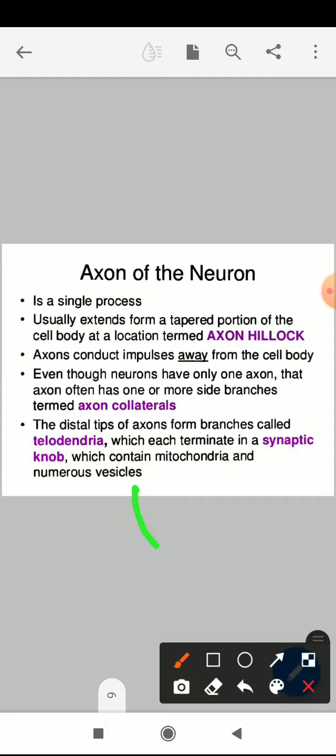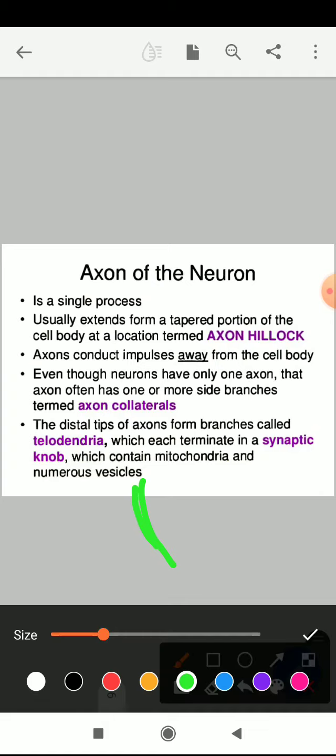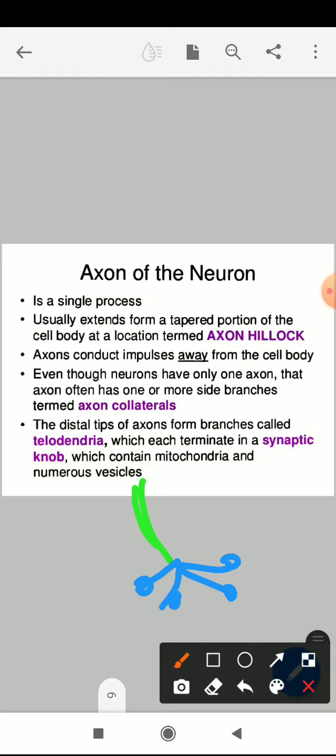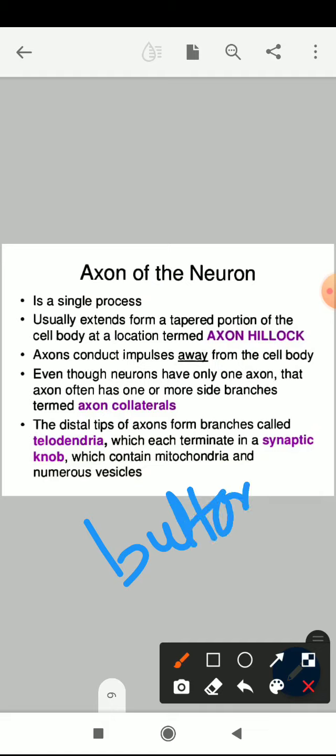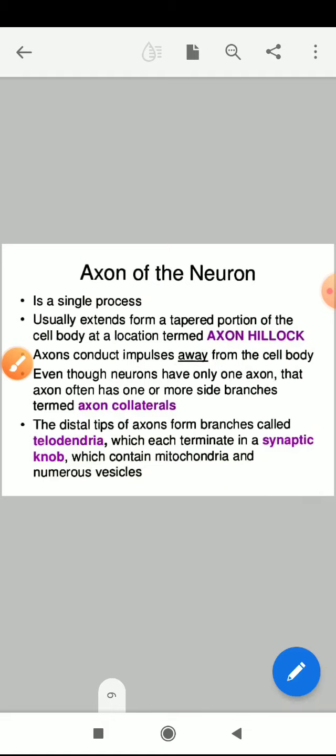You can assume that at the edge of this axon some branches are present, and these branches are called axon collaterals. These axon collaterals are also called axon terminals, and they end up with a bead-like structure, known as a knob. This is called the knob or button-like structure, and those are called the synaptic knob, present at the end region.